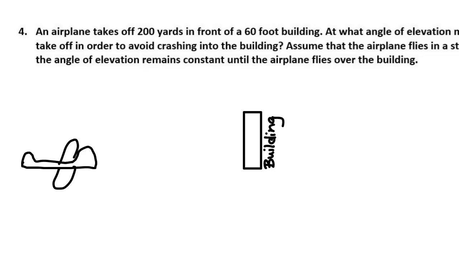And then there's this space in between the airplane and the building. Do we know how big that is, the distance between the airplane and the building along the ground? 200 yards. And the building itself is how tall? 60 feet.